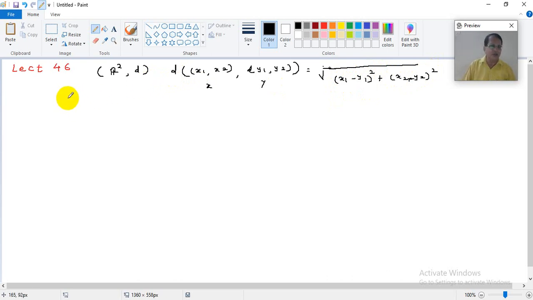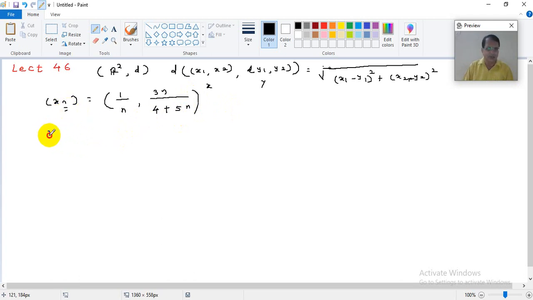Now we will take a sequence xn, where the general nth term of that sequence is (1 upon n, 3n upon 4 plus 5n). What will be the terms of this sequence? Here n is from the natural number set.